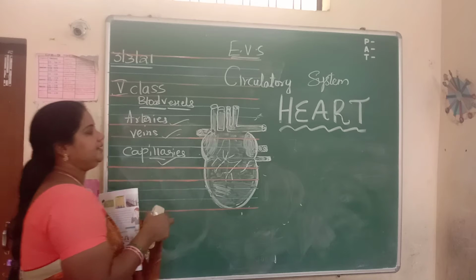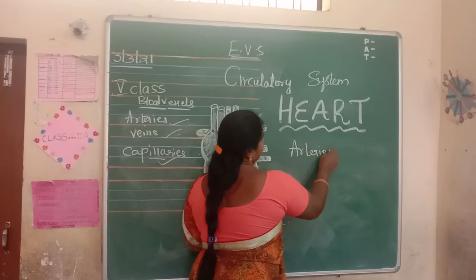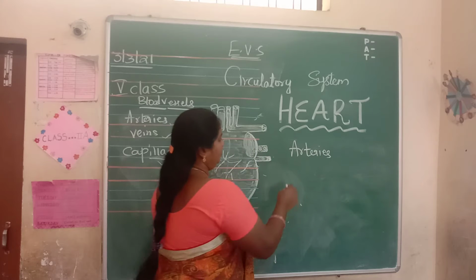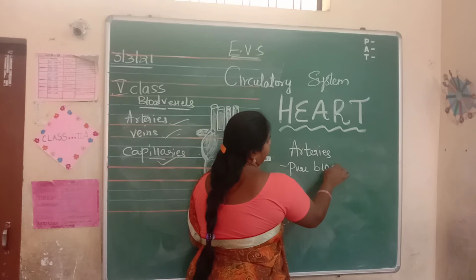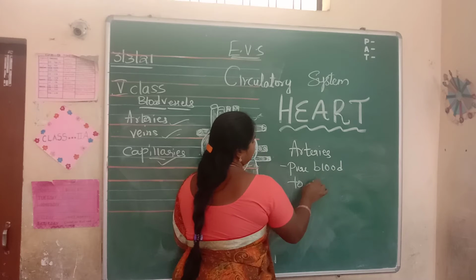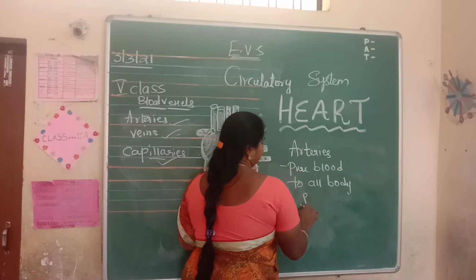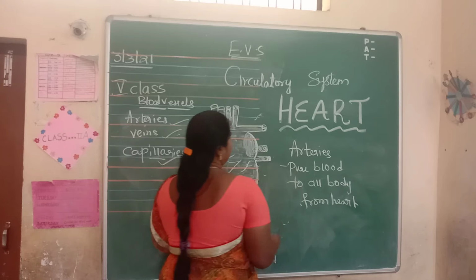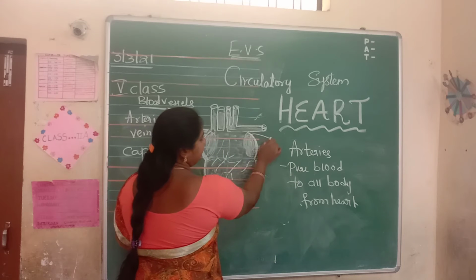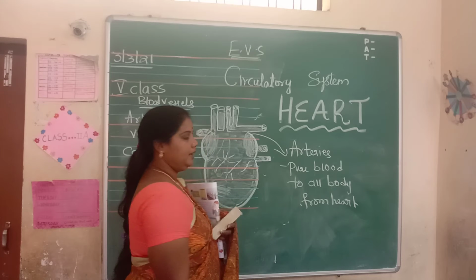Now, arteries carry pure blood. They carry the pure blood from the heart to all parts of the body.